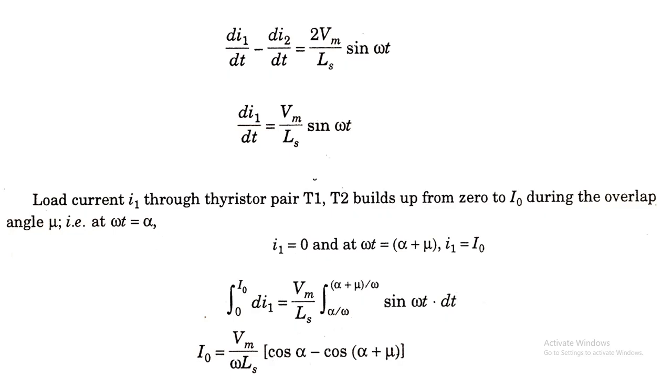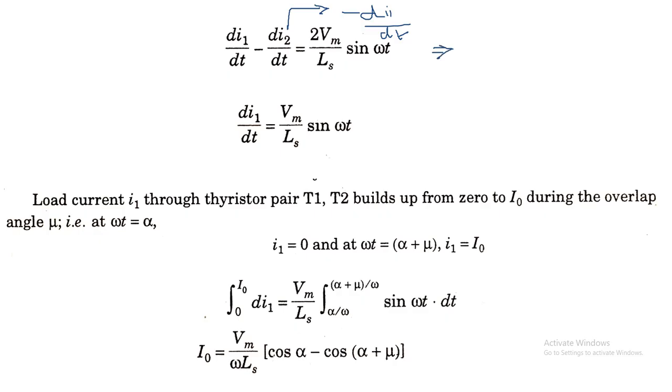So here we can write minus di2 by dt is equal to plus di1 by dt. So di1 by dt plus di1 by dt will be equal to 2 di1 by dt.